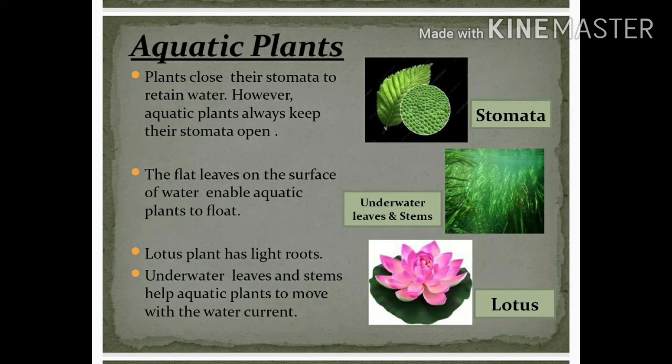The flat leaves on the surface of water enable aquatic plants to float. Lotus plant has light roots. Underwater leaves and stems help aquatic plants to move with the water currents. And children, the roots of aquatic plants can take up oxygen from the water.